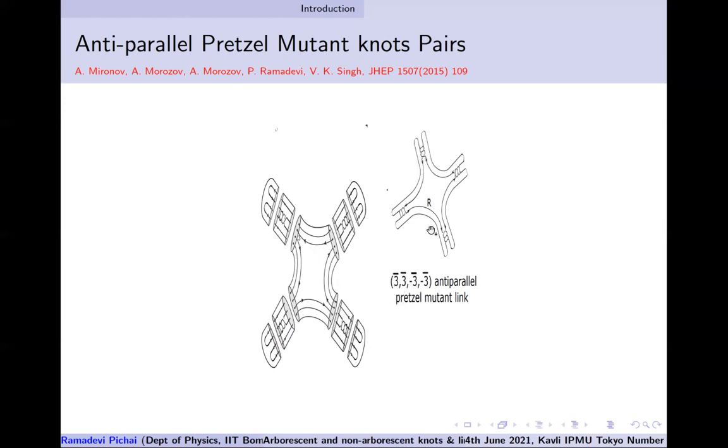So you have two fingers with three crossings between anti-parallel strands, and -3 means left-handed crossings: -3 bar and -3. So for these mutants, unfortunately, the coefficients turn out to be 0. So what does this tell us? That the 2,1 representation cannot detect this class of mutant pairs, or I cannot do the mutation detection for anti-parallel pretzel mutants.